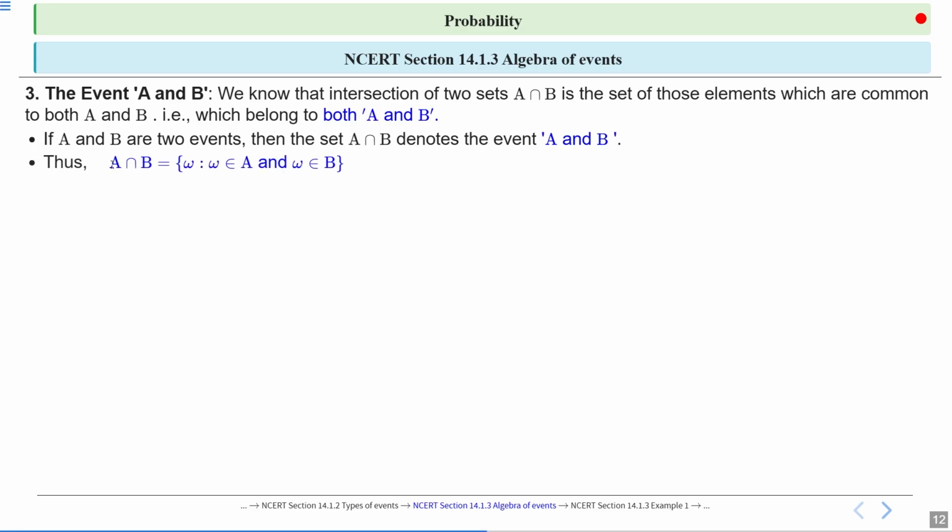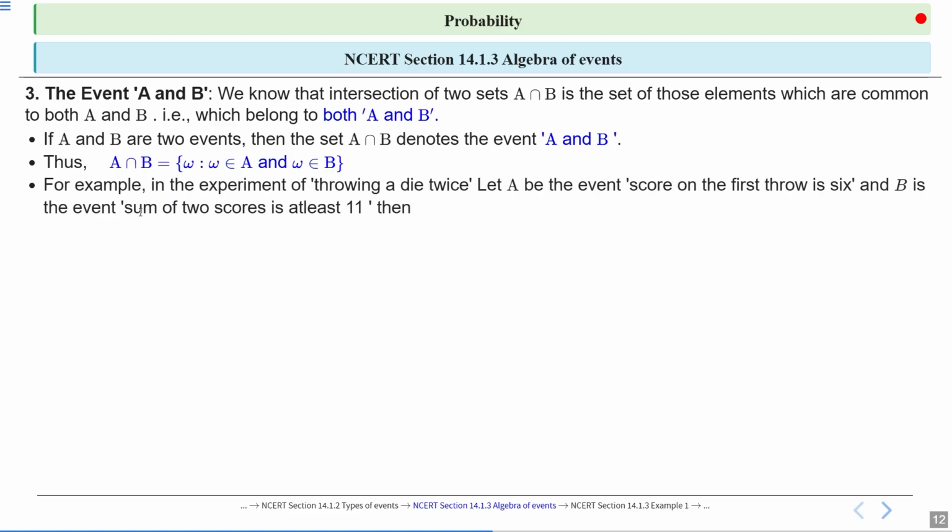And thus the event A and B is defined as A intersection B equal to the set of omega such that omega belongs to A and omega belongs to B. For example, in the experiment of throwing a die twice, let A be the event, score on the first throw is 6, and B be the event, sum of two scores is at least 11. Then event A is (6,1), (6,2), (6,3), (6,4), (6,5), (6,6). So A is the event, score on the first throw is 6.